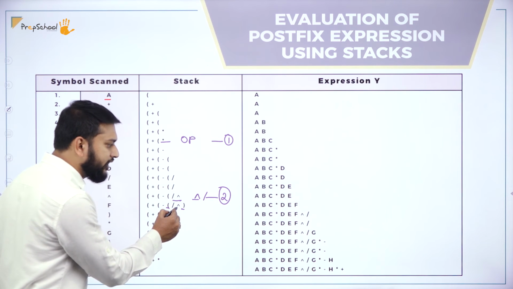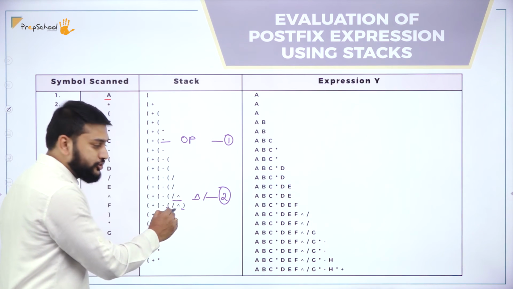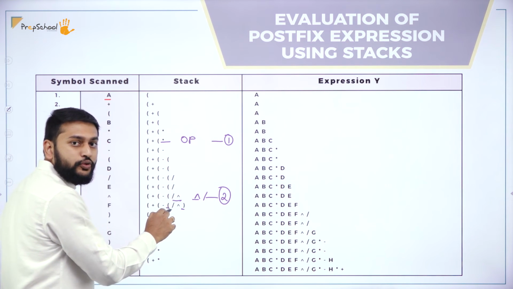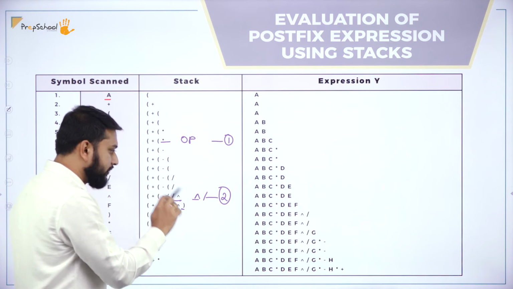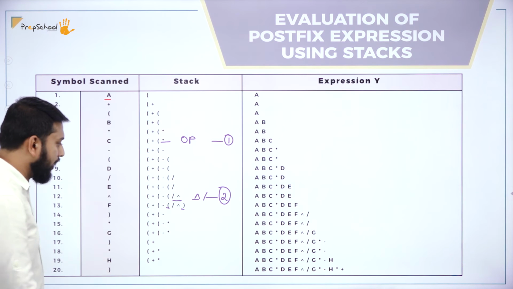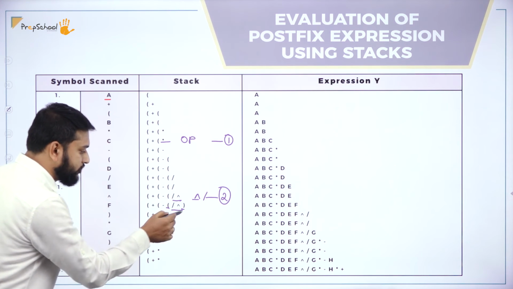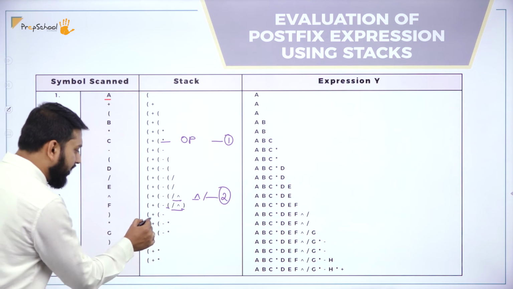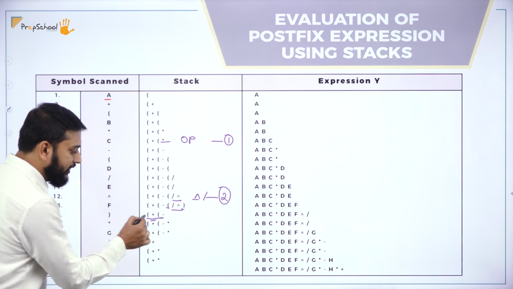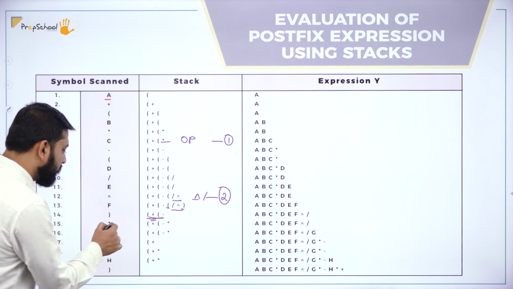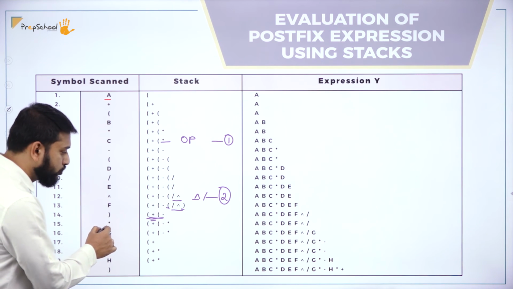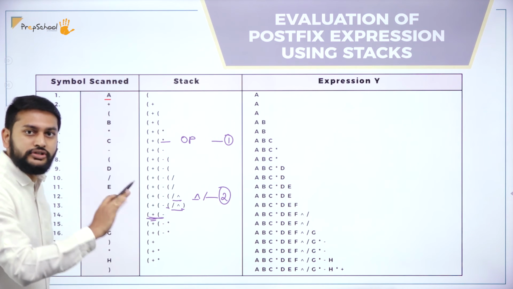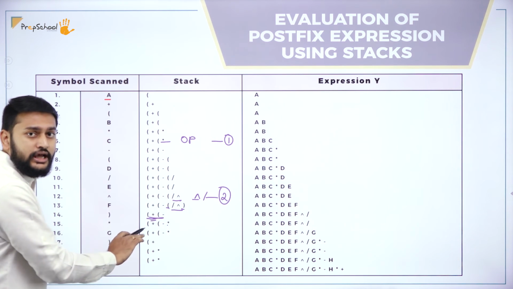So what is the first operator that you have? You have exponential. You should push it first. Exponential will go first. Then after that, what is the next one you have? You have the forward slash. Then forward slash will go, right? So if these things go, you will remove the parenthesis also, right? So the remaining thing is only this much. Then after that, what is the next thing? You have star. So I can place the star because star has got the highest priority than minus. Fine. So I have the star, no issues.